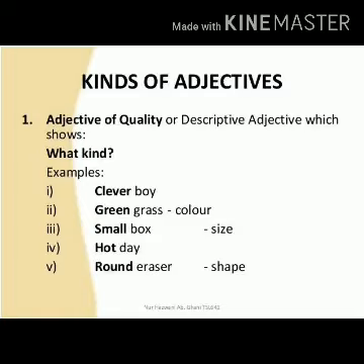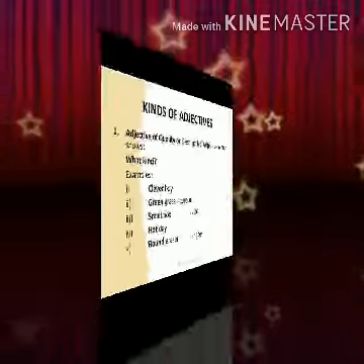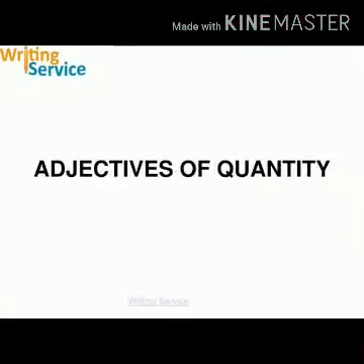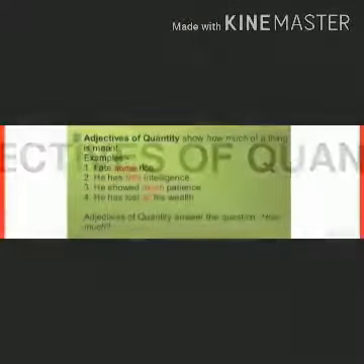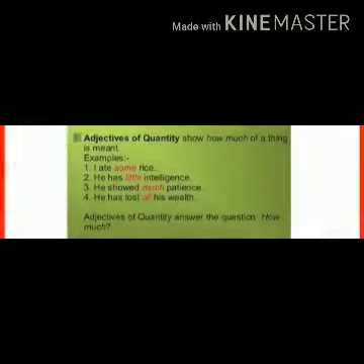Same way, small tells about the size of the box. Hot tells the kind of the day. And round tells the shape of the eraser. So all these words are the adjective of quality. Next one is adjective of quantity. These adjectives tell the quantity of a noun or a pronoun. These adjectives answer the question how much.